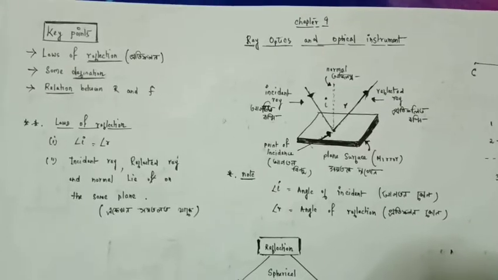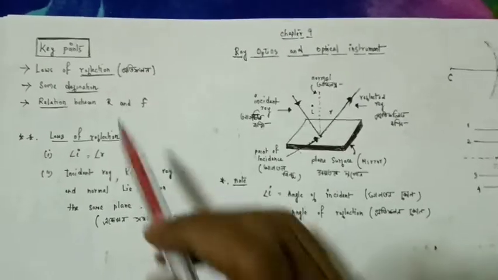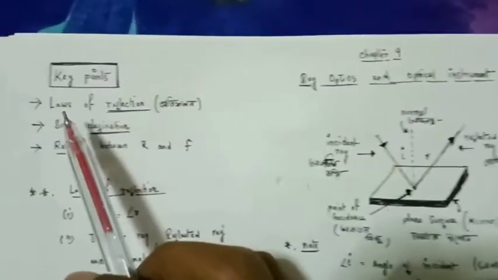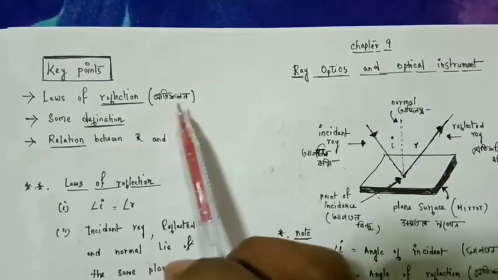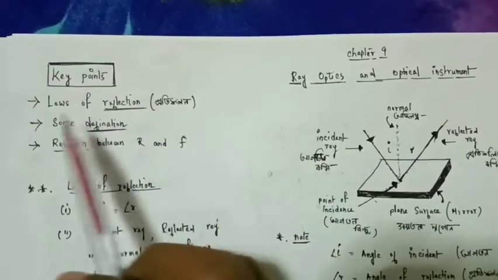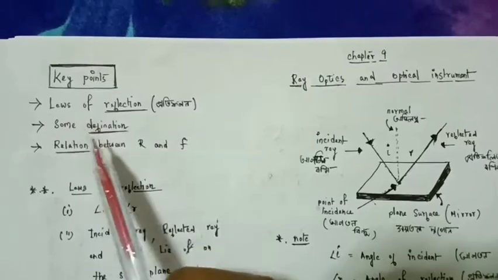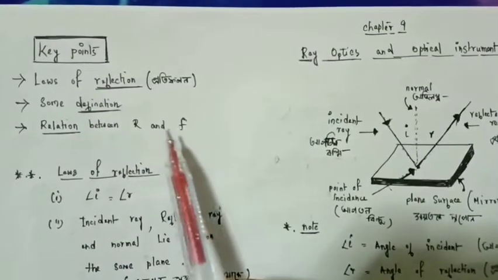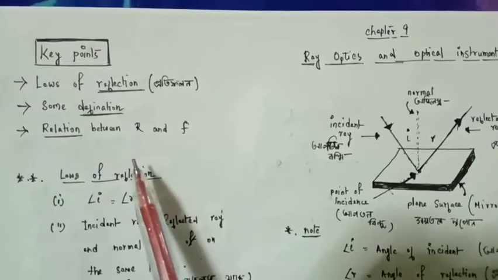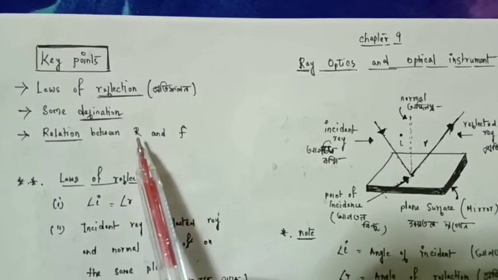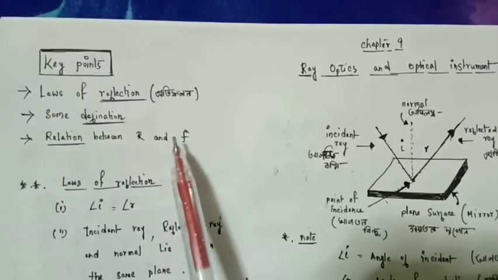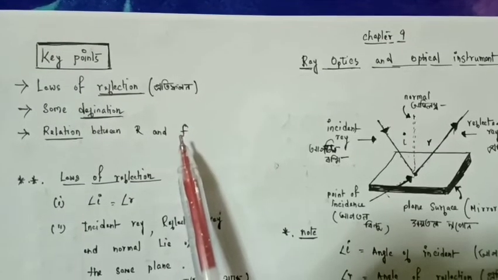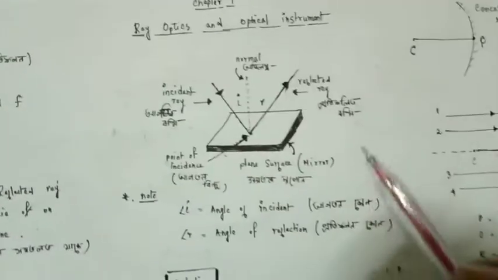Key points that we are going to discuss are reflection, that is protifolon, and its laws and some definitions, and the relation between R and small f, where R is called the radius of curvature and small f is the focal length. So let's start with the definition of reflection.